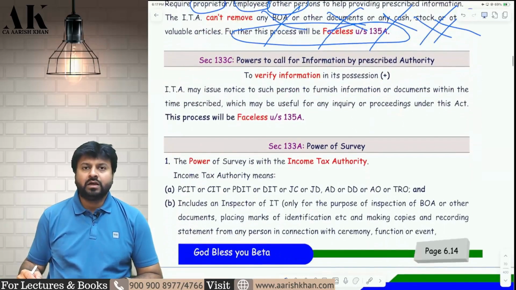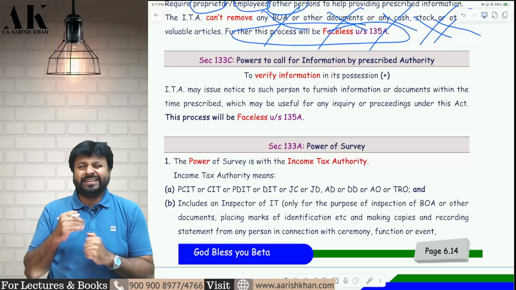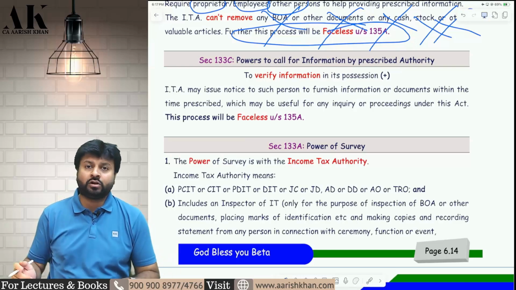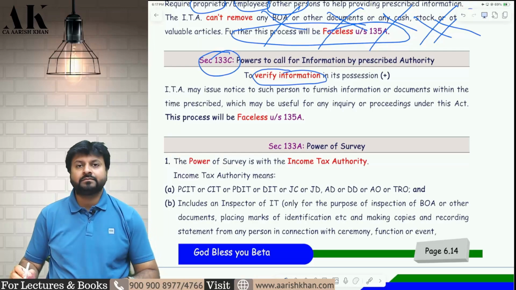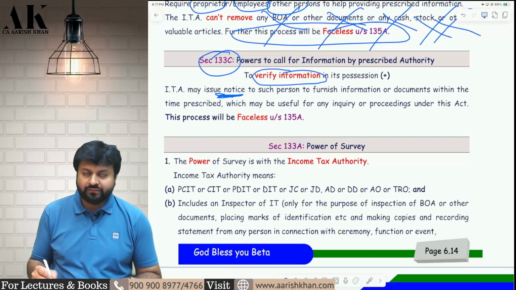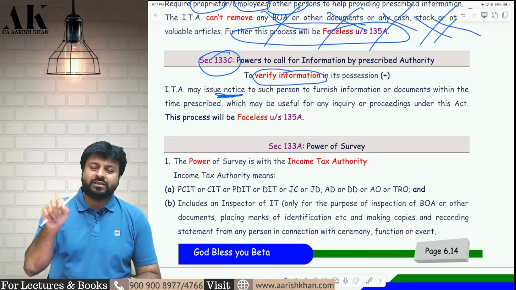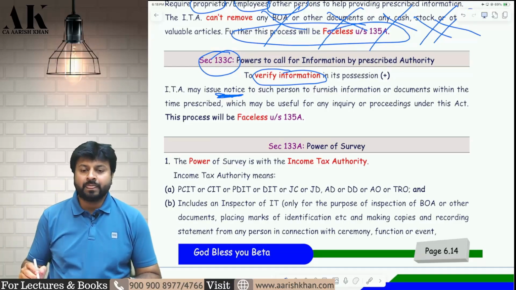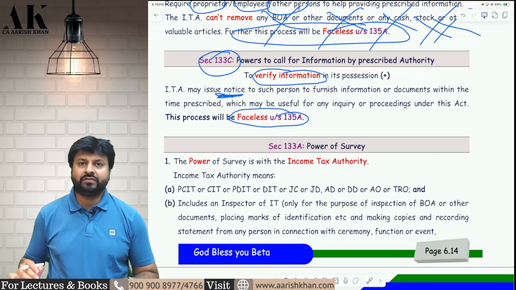Third section, 133C. What is 133C? Here the department has some information about you, but they want to verify whether it is correct or not. For that purpose, this notice is sent to verify the information. The department will issue a notice to identify whether the information with them is useful under any proceeding or not. This is just a question of verification of the information. Even this will be done faceless under 135A.